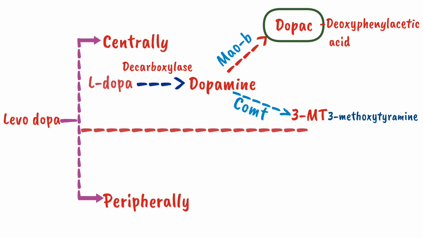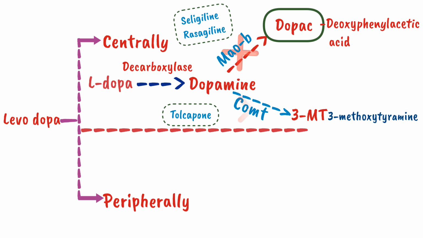So the MAOB inhibitors such as selegiline and rasagiline act on MAOB and inhibit the degradation of dopamine, while the central acting COMT inhibitor such as tolcapone will act on the COMT enzyme and will prevent the degradation of dopamine. So this is how the MAOB and the central acting COMT inhibitors act.